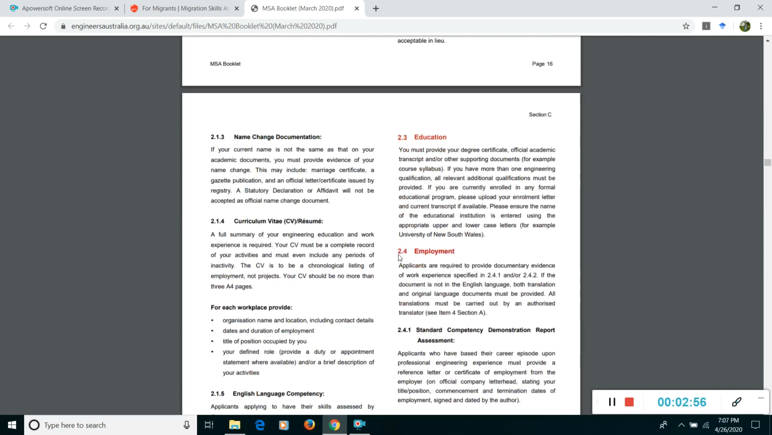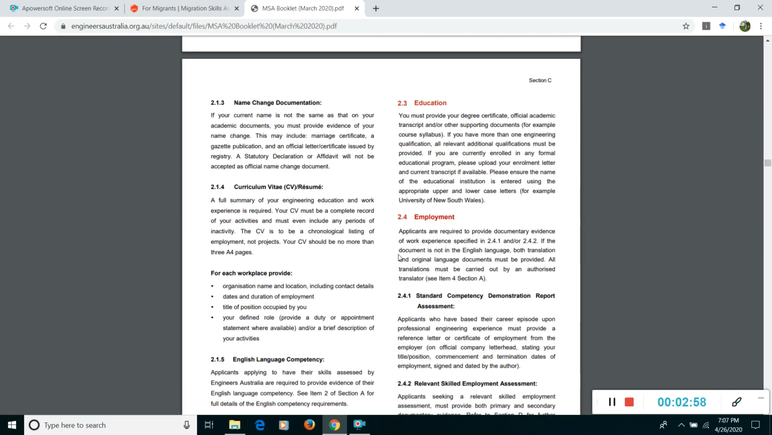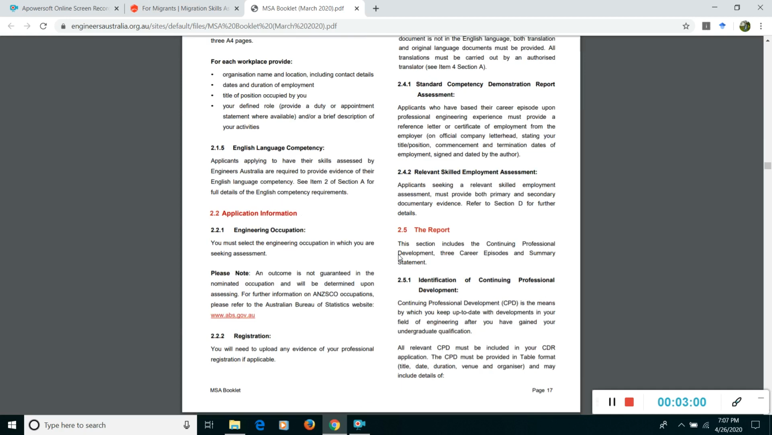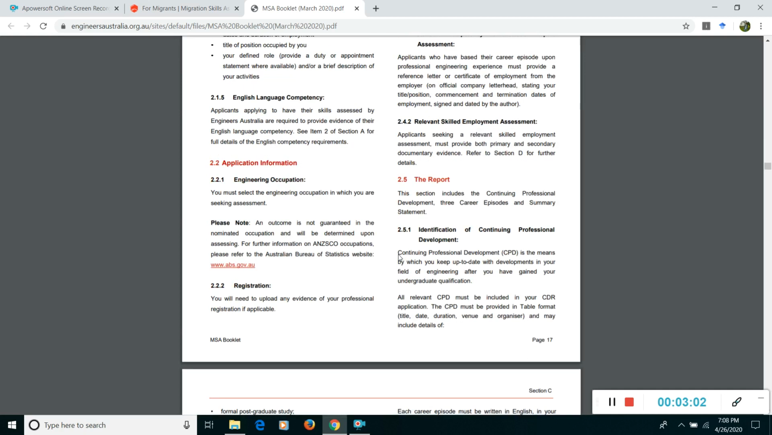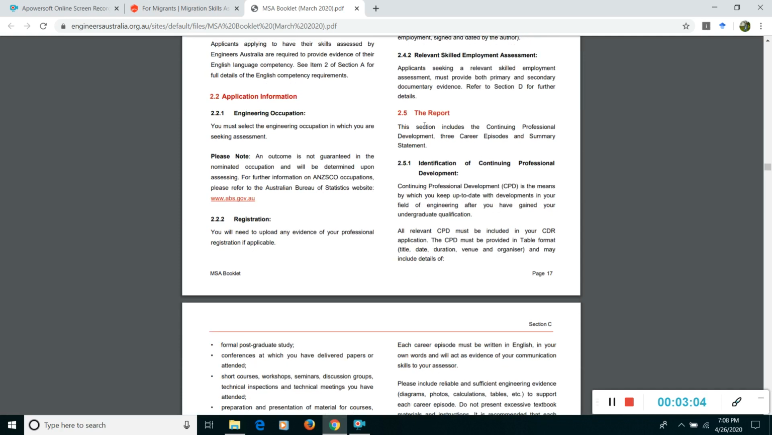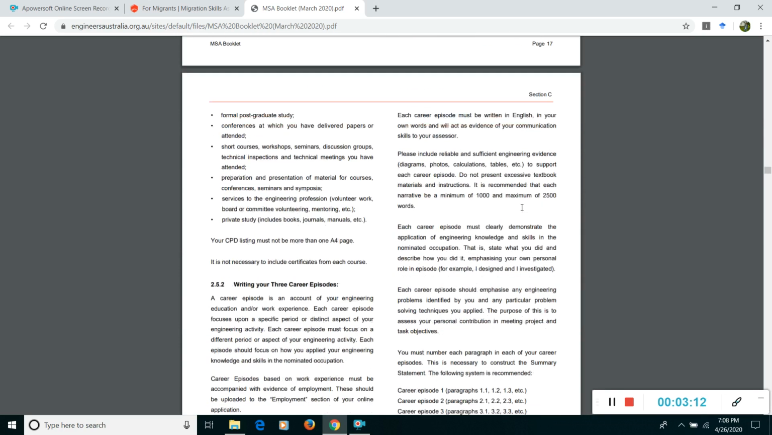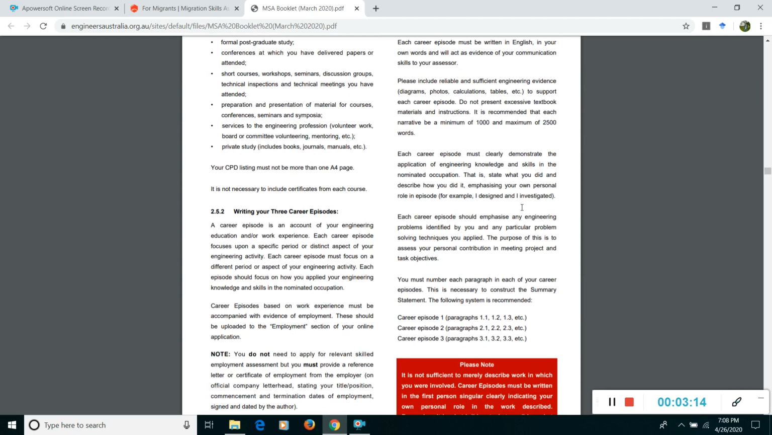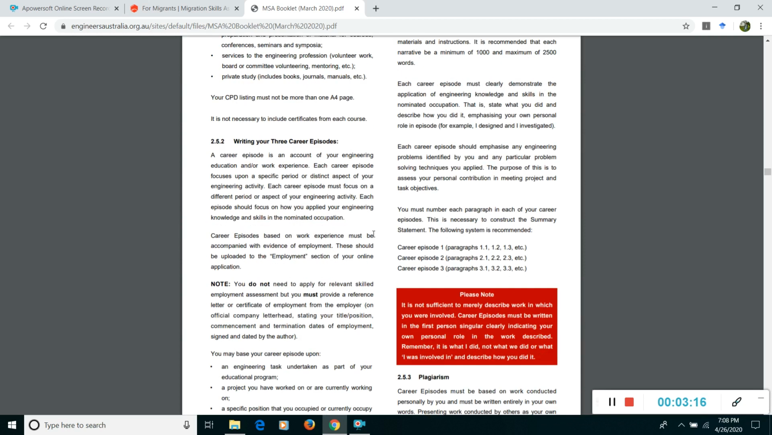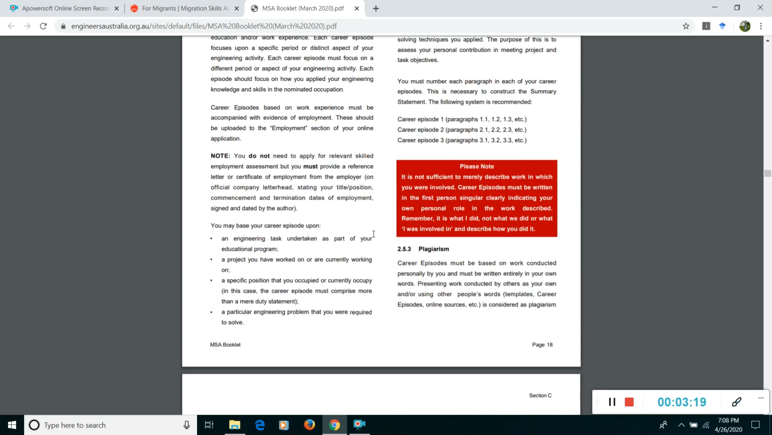You can find the checklist in the booklet as well. It's really easy. In the report you have to write one CPD, continuing professional development. I'll teach you how to write the CPD later on. And the major thing is writing three career episodes. They are the main major things.